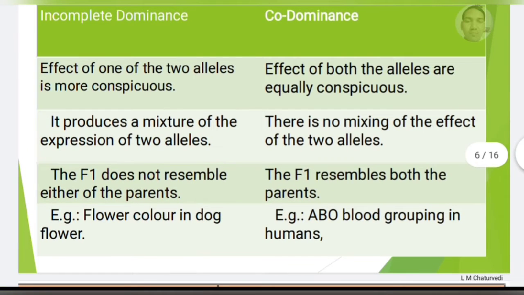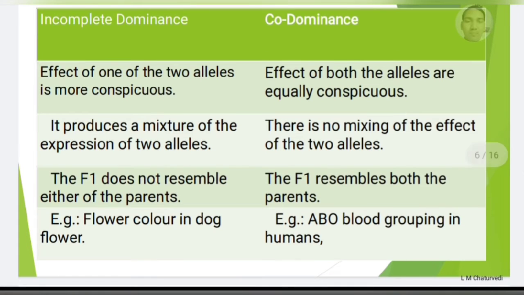Now we need to understand the difference between incomplete dominance and codominance. What is the difference? Because both are near about the same. In incomplete dominance, the effect of one of the two alleles is more conspicuous, while in codominance, the effects of both alleles are equally conspicuous. Incomplete dominance produces a mixture of the expression of two alleles, and in codominance, there is no such mixing of characteristics. In incomplete dominance, the F1 generation resembles neither the recessive nor the dominant parent.